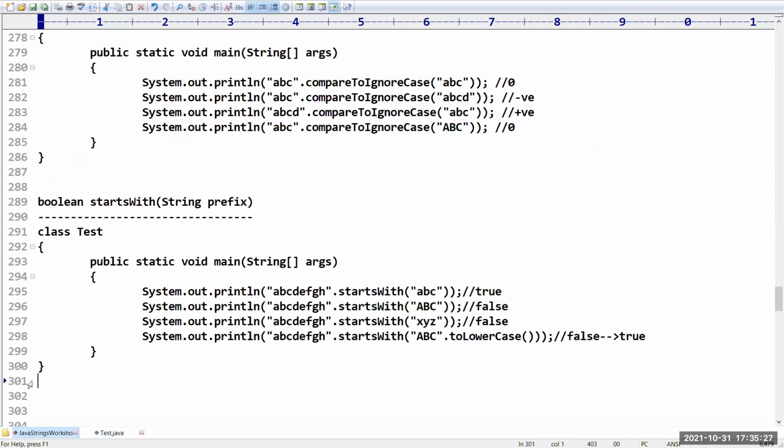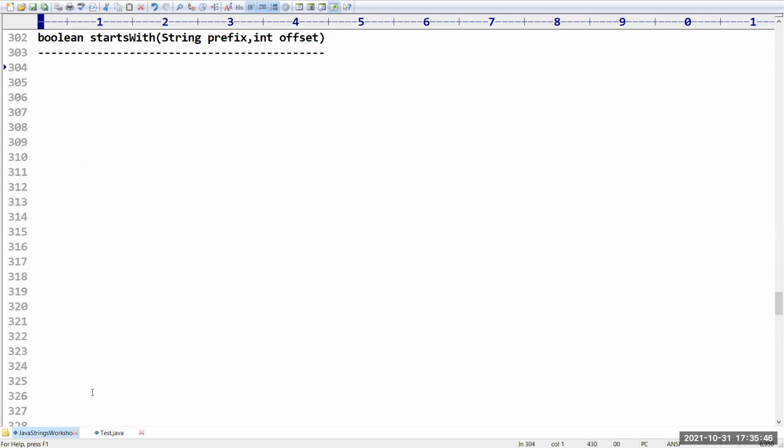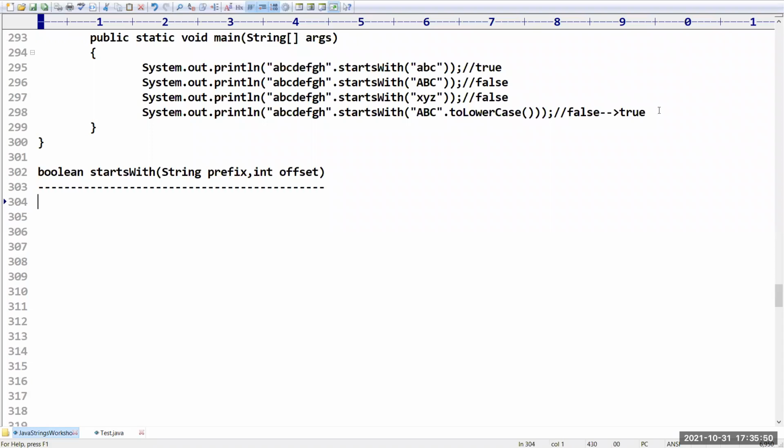Same thing, we have one more option: startsWith with the prefix comma integer offset. Okay, offset means what? Sir, I want to check whether it is starting with the string or not, but from where it is going to start. That comparison you can take. Yeah, the last one is true only, right? Yes, the last one is true only.